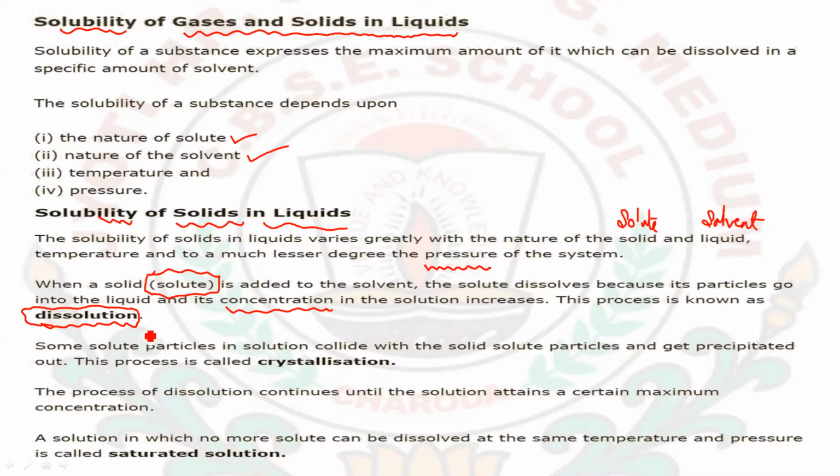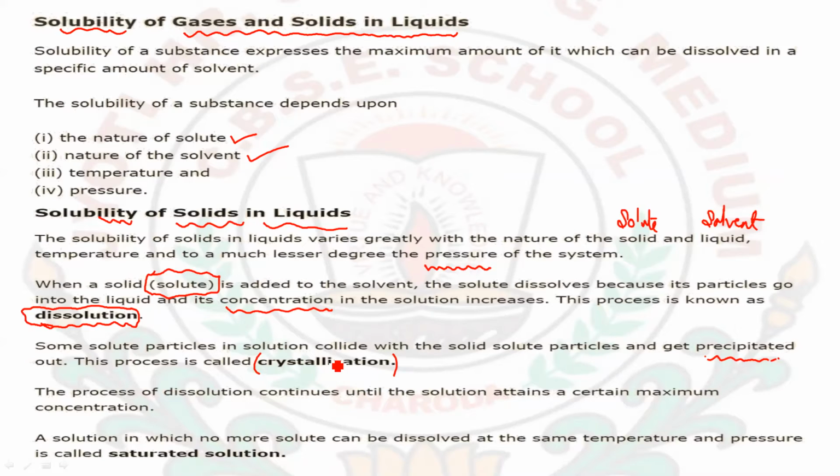Now what happens is that some solute particles in solution collide with the solid solute particles and get precipitated out. Okay, what happens in some time when we form a solution? The solute particles of the solids collide with each other, and they start to precipitate. This process is known as the crystallization process.